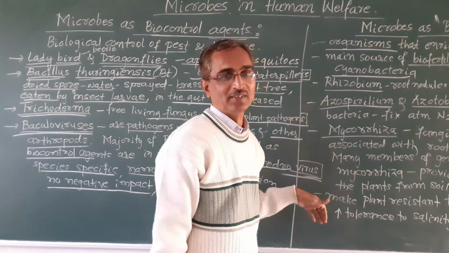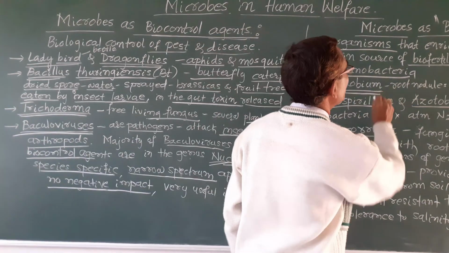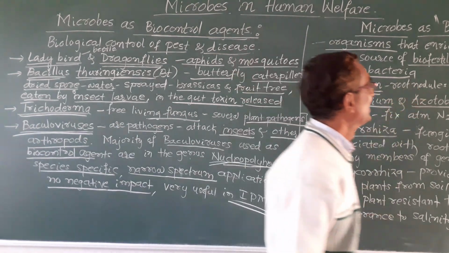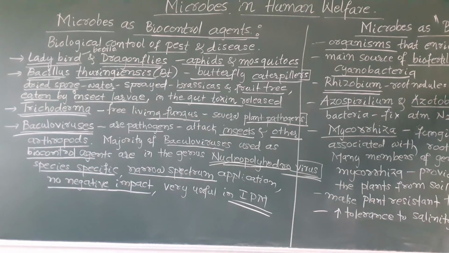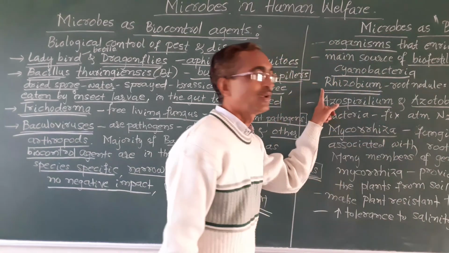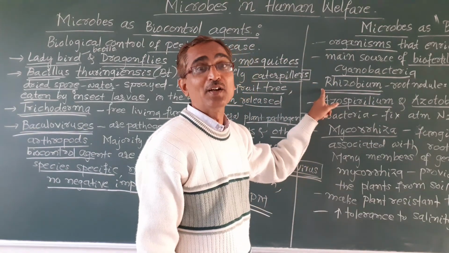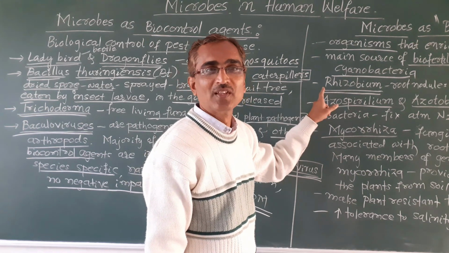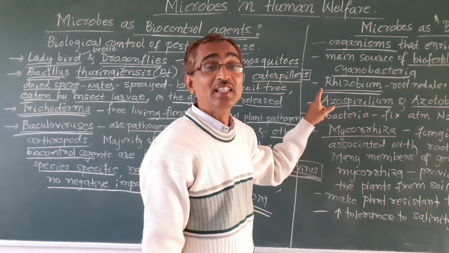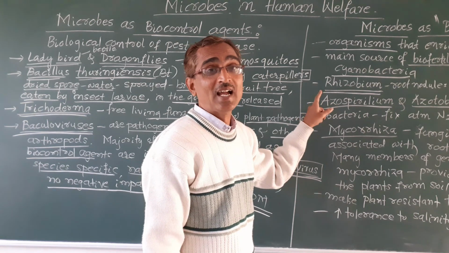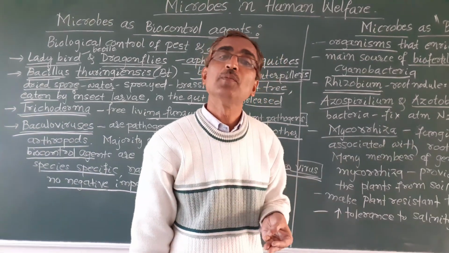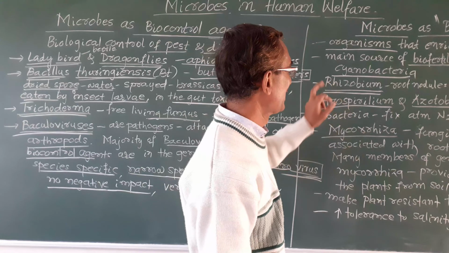Okay, let us see one by one. So rhizobium forms root nodules in leguminous plants, and they fix atmospheric nitrogen. Rhizobium is one of the biofertilizers. It forms nodules with the root in the leguminous plant, and these fix atmospheric nitrogen to the soil and make it available to the plants. That is rhizobium.